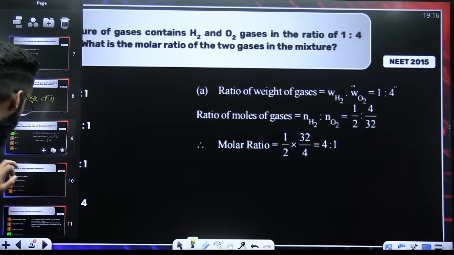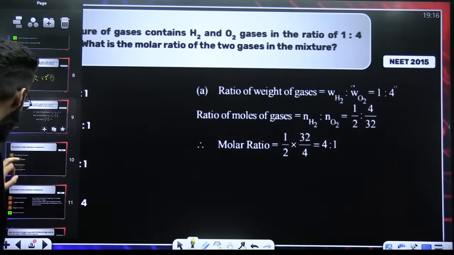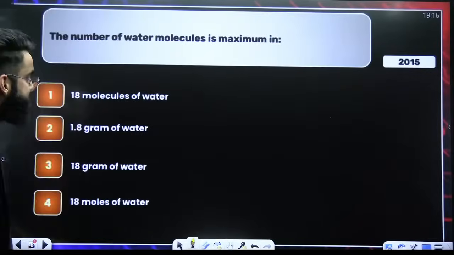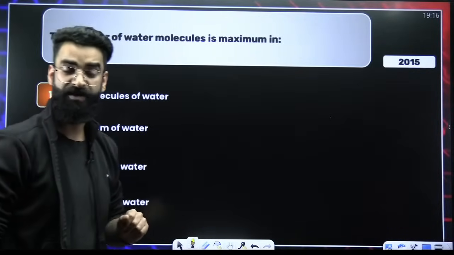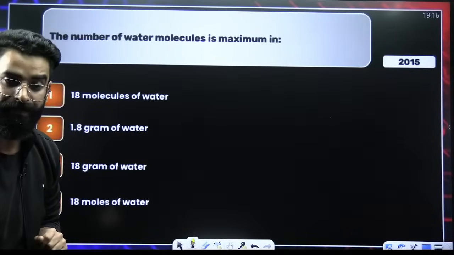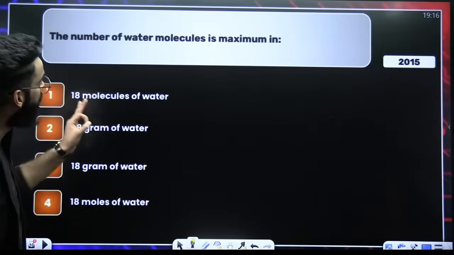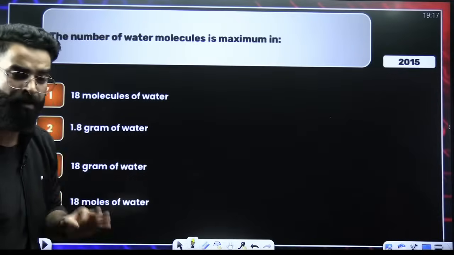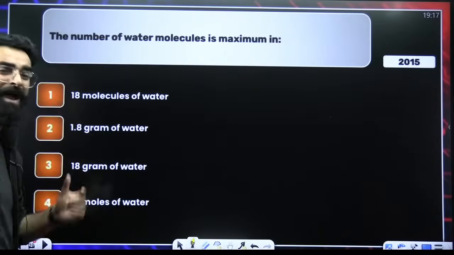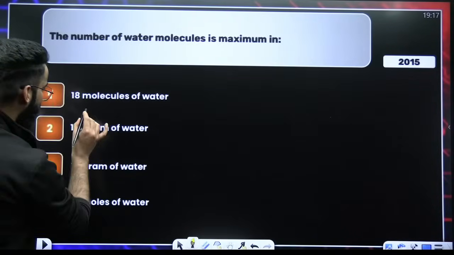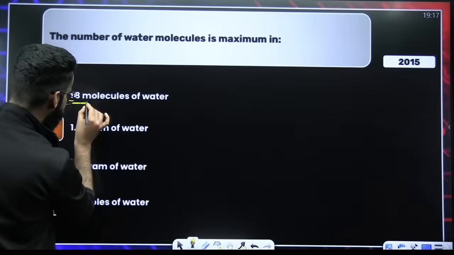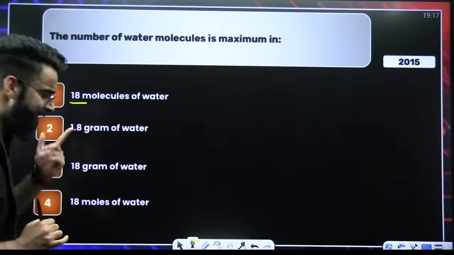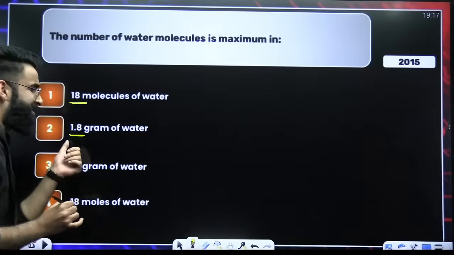We need to be very quick, my dear students. Look at this particular question. The question was again asked in your NEET 2015. The number of water molecules is maximum in. Where do you see the maximum water molecules? First of all, in the first option, we are already given 18 water molecules. In the second option, we are given 1.8 grams of water.